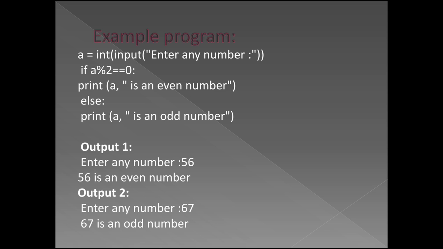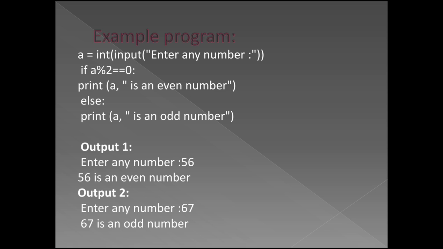Here is the example program of the if else statement. a equal to int of input, enter any number. This is the printing command. Here I check the condition: if a percentage 2 double equal to 0, then print a comma is an even number, where a is the value in the condition. Else, print another statement, a comma inside the double quotes is an odd number.